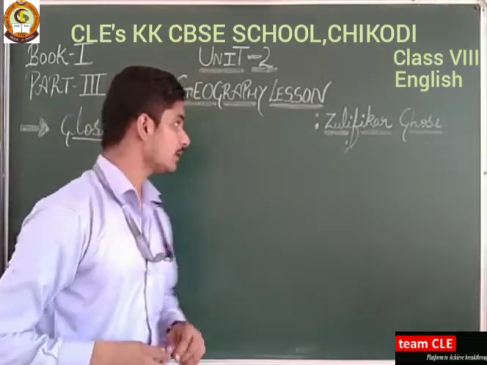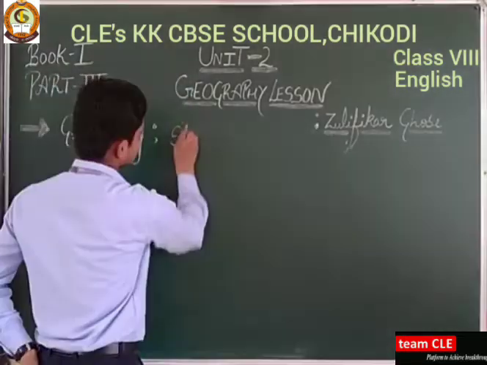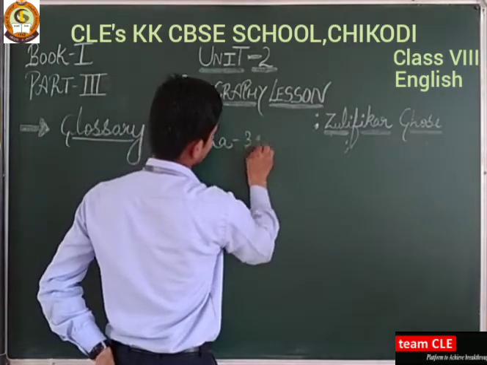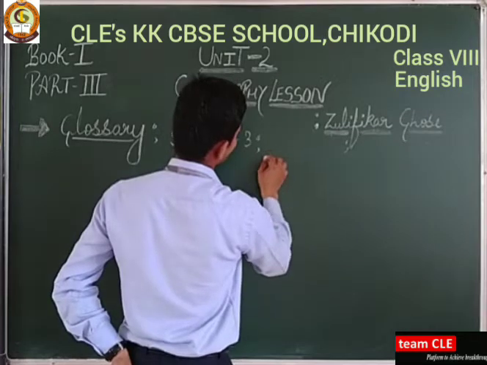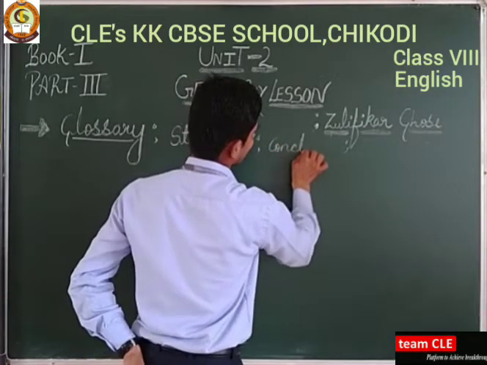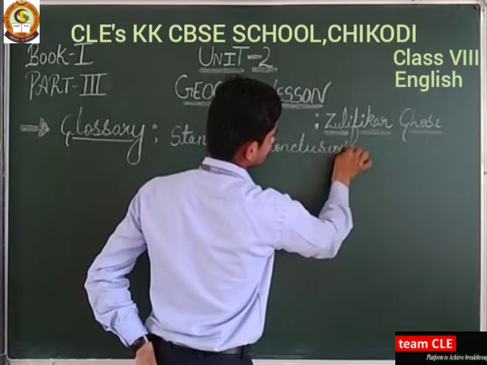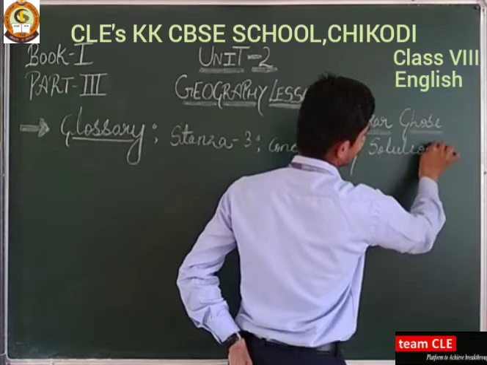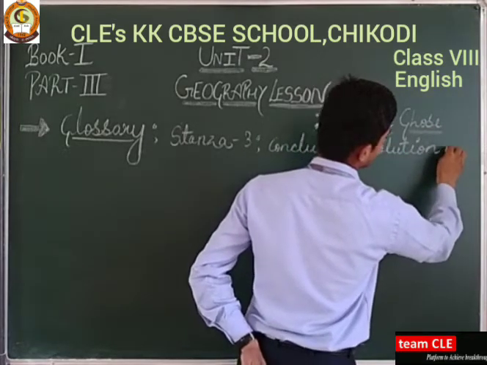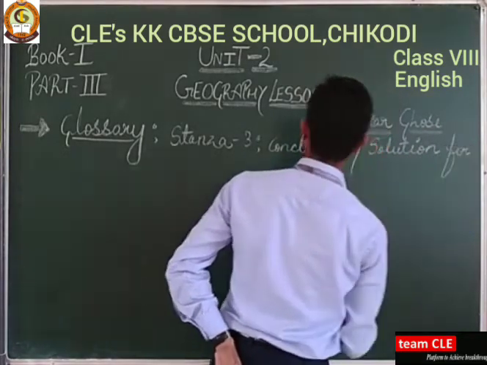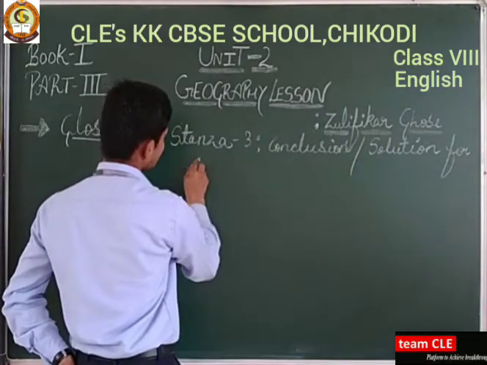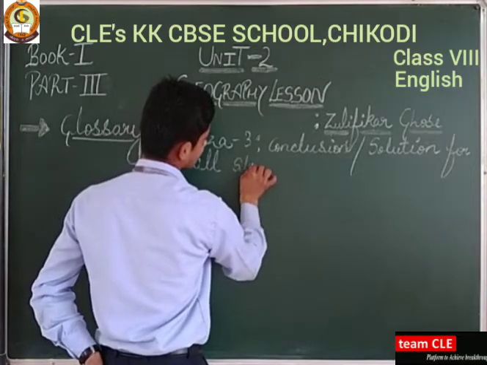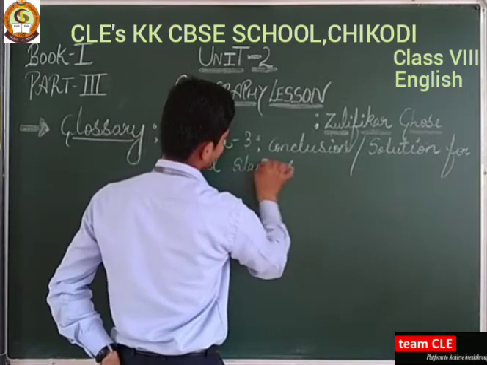And this stanza number 3 is a conclusion. Here you will get the conclusion or solution for all stanzas of the poem.